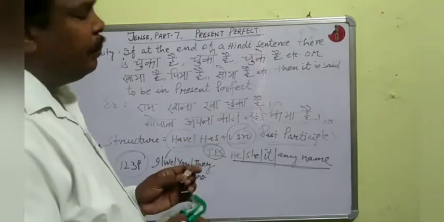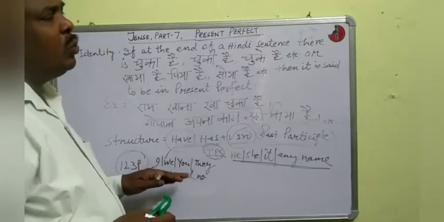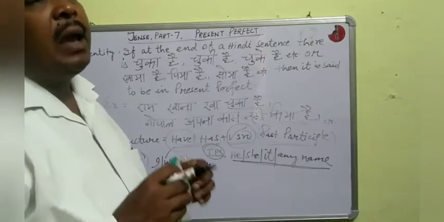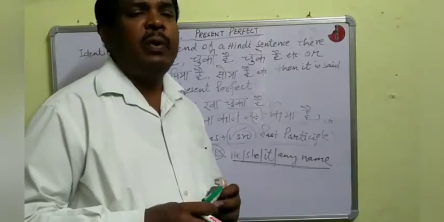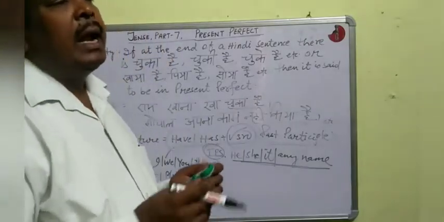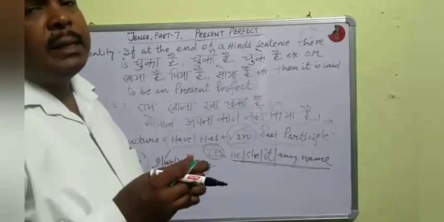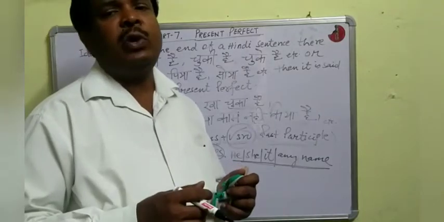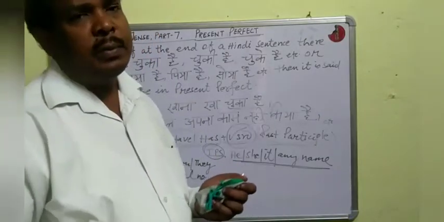Is it clear? And the formation will be like this. First of all, subject will come, then have or has, then third form of verb, then object. And in negative, after have or has we shall use not: subject plus have or has plus not plus third form of verb plus object.